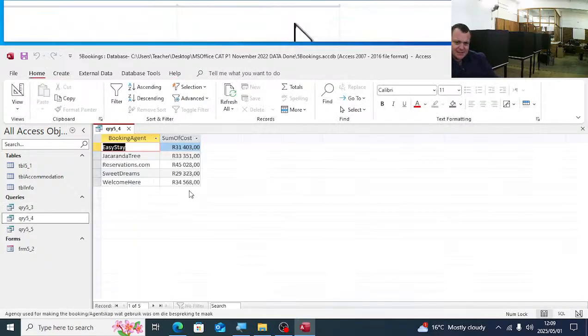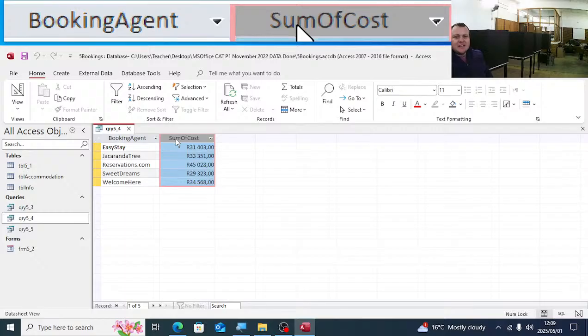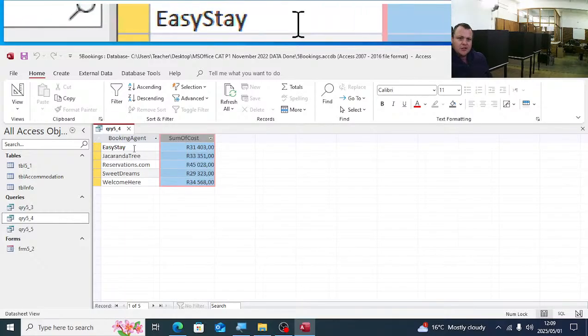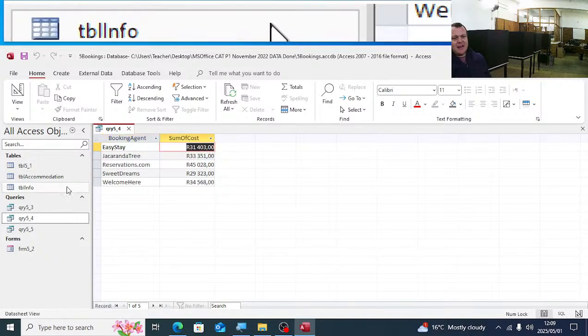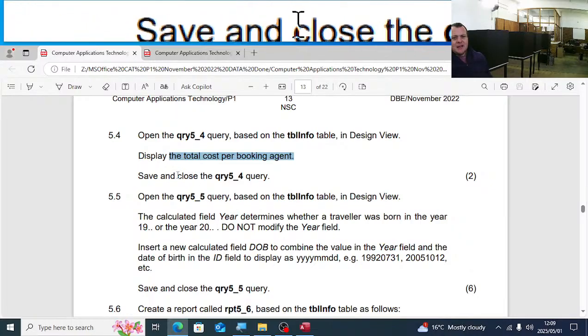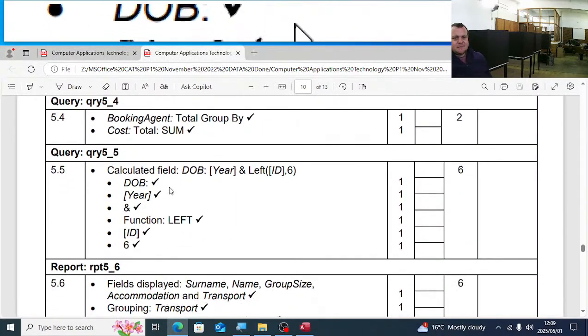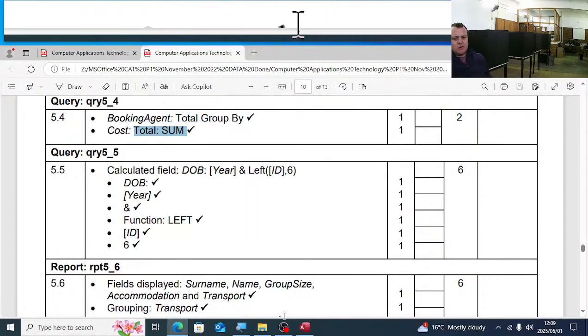So we have the Easy Stay, 31,403. How do I know? Is because I see there's sum of cost. So we want to have Easy Stay together, all the Easy Stays together. We want to add them together to get that answer. I'm just going to show you here. It's 2 marks. It is the totals grouped by booking agent and then the total cost sum.